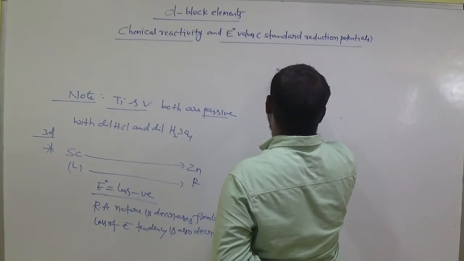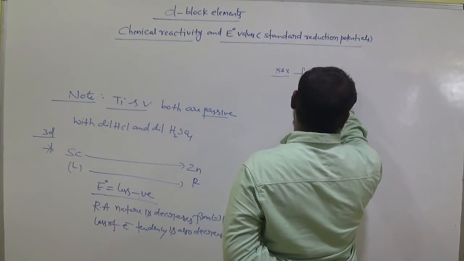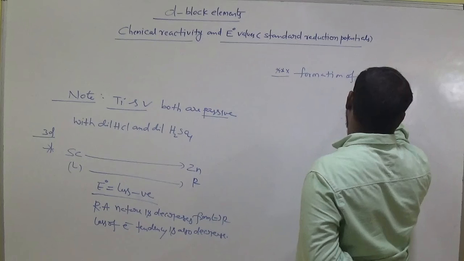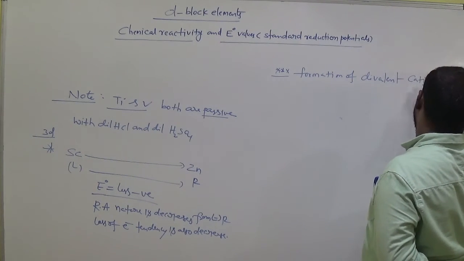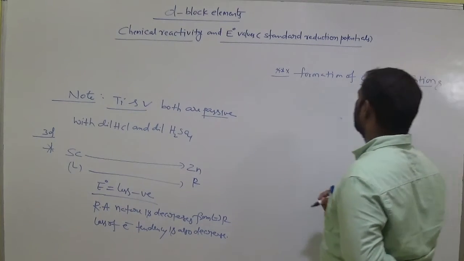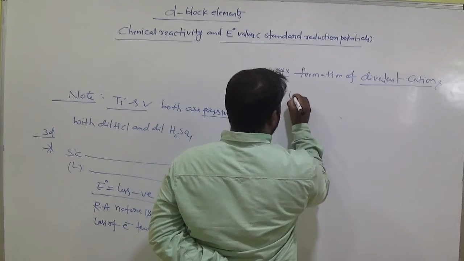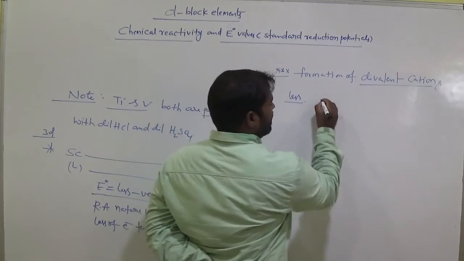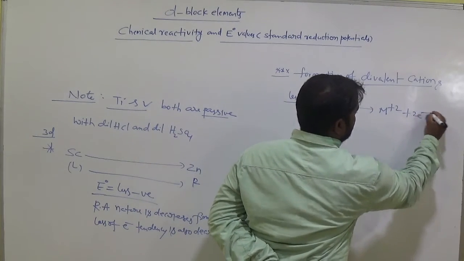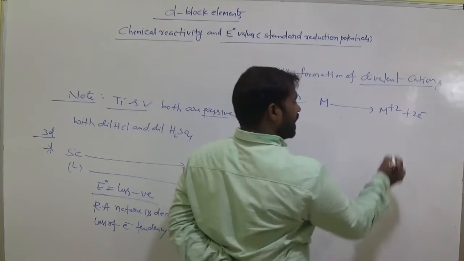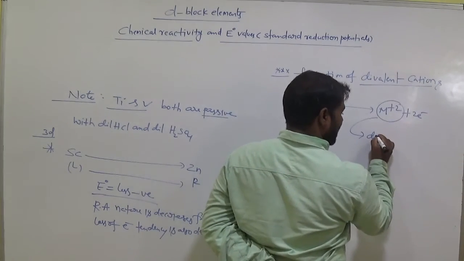That means the formation of divalent cations is less. M gives rise to M plus 2 by the loss of 2 electrons. M plus 2 means the charge is plus 2, which we call divalent.